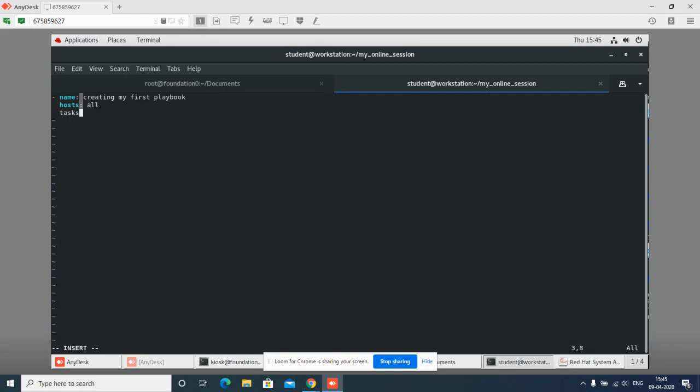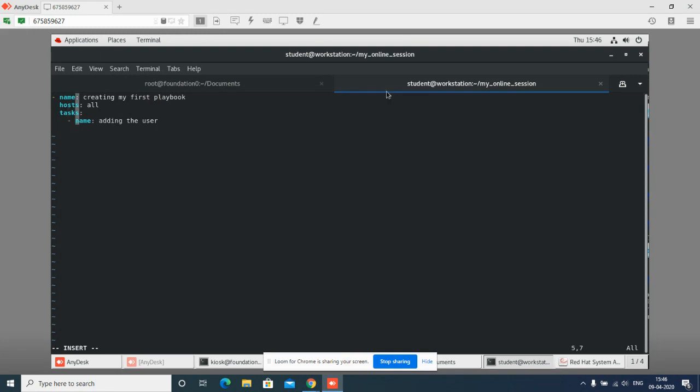I will say tasks. Inside one play I can have multiple tasks, and inside one playbook I can have multiple plays. What is a play? Basically, a play defines which hosts it is going to run on, and what tasks will run on those particular hosts. Now I will say hyphen name again, and I'm writing adding the user.